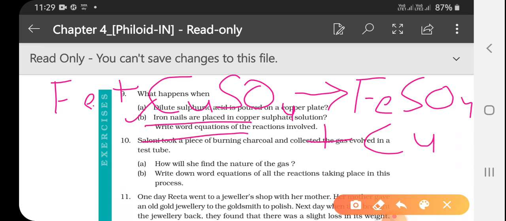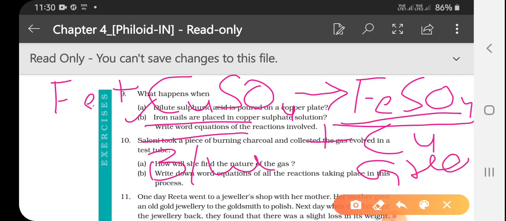When the iron nail is placed in copper sulfate solution, which is blue in color, the color changes from blue to green. Why is it green? Because iron sulfate is green in color. This reaction is called a displacement reaction, and iron is more reactive than copper, so it is able to displace the copper from its salt solution. I have already given you the list of which metal is reactive and which can displace another metal. You have to keep that in mind.